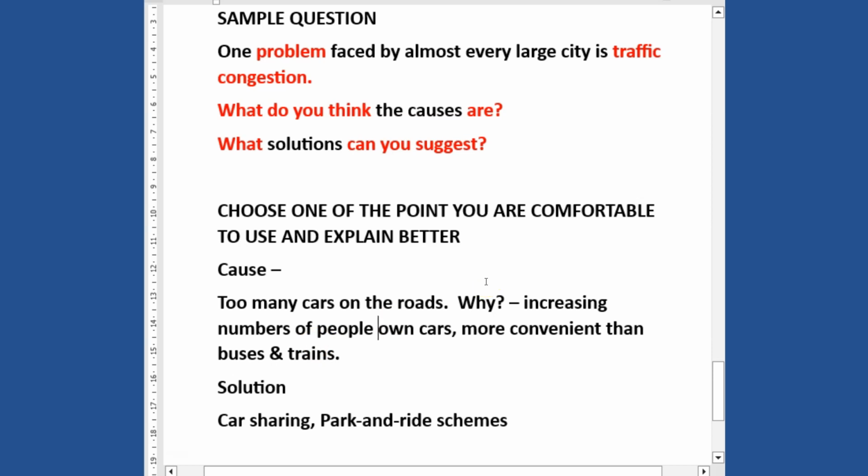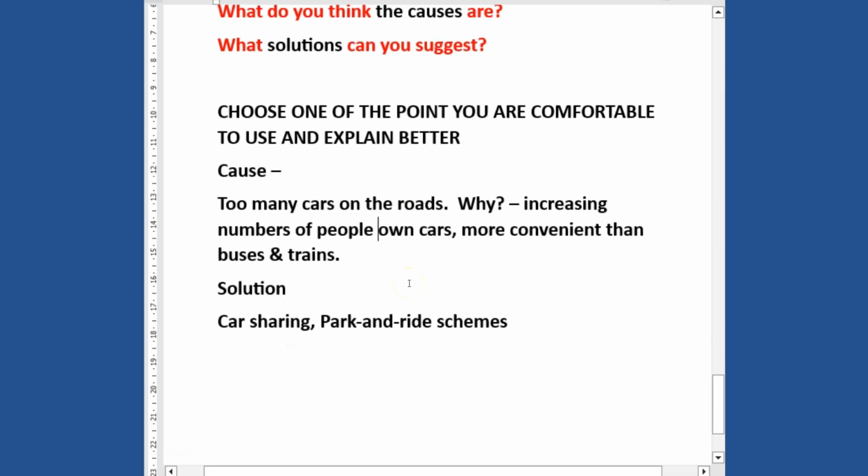There was a lot of congestion on the road because everybody wants to buy a car and own a car, because they don't want to have problems with buses and trains and having to wait. But what is the possible solution that you, as the writer, think can be given? Several points might come into your head, but you might choose the one that you feel comfortable with and can write.